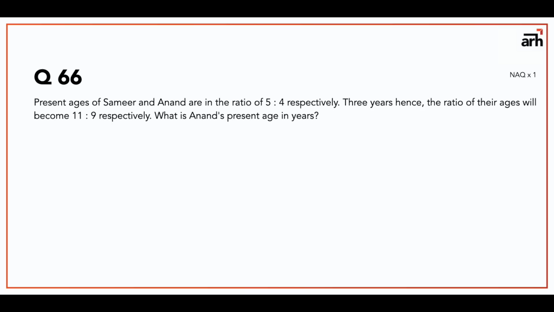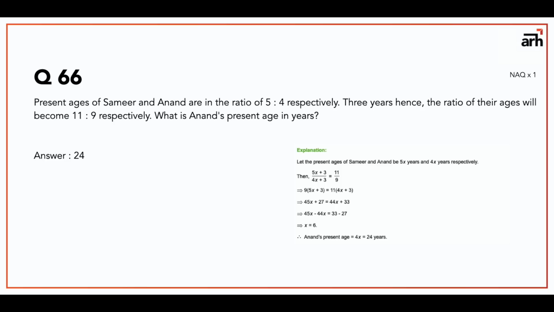Now 3 years hence, Samir's present age is 5x, so his age 3 years later will become 5x plus 3 and Anand's age will become 4x plus 3. But that ratio is also given, that is 11:9. So you compare them such that (5x plus 3) upon (4x plus 3) is equal to 11:9, and you solve for the value of x. You get x as 6 and Anand's present age is 4x, that is 6 into 4, that is 24. So the answer here is 24.